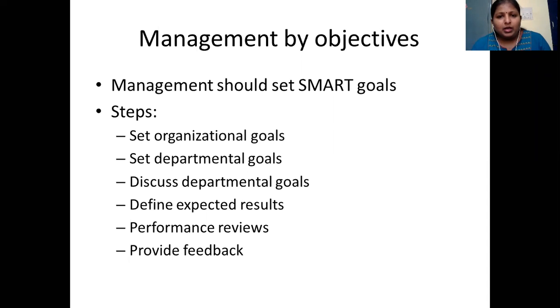So the goals should be in such a manner that they should be specific. That is, you should define them clearly. What are the goals of the department, of the organization? It has to be clearly defined. Then measurable. The goals should not be subjective in nature here. They should be purely objective in nature. It should give an outcome. Okay, that is measurable.